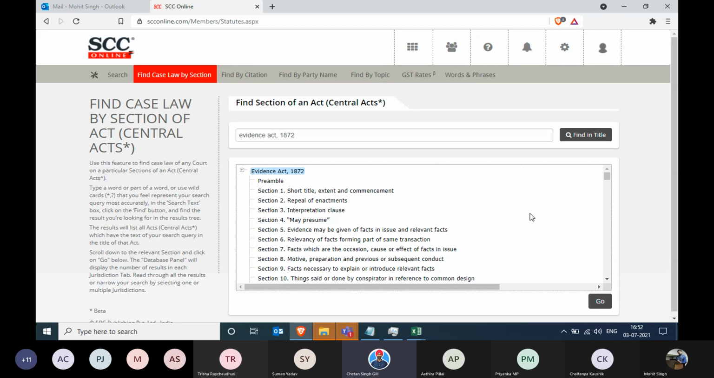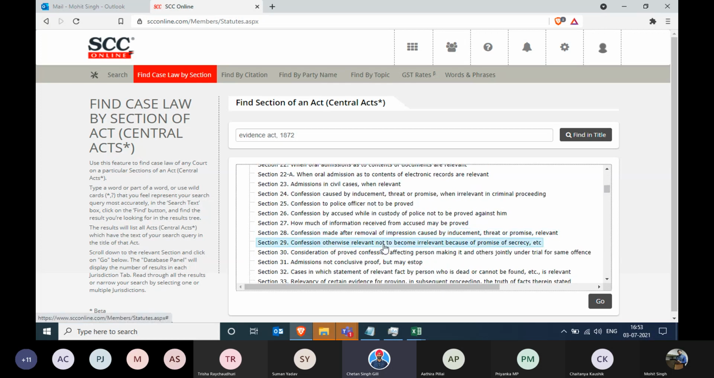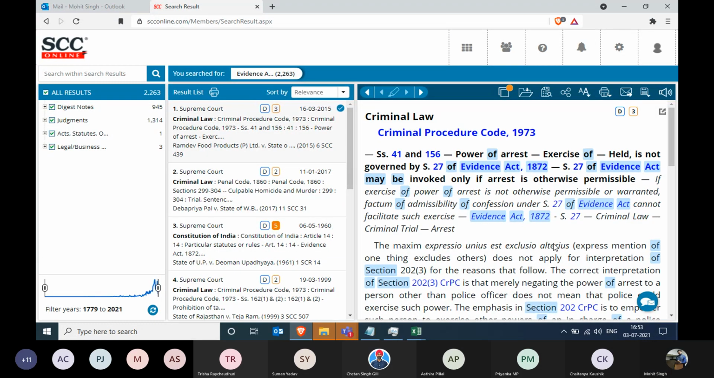Mohit, could you please scroll to 27 or 29? We'll see which one we can use. Let's say 27. Now see this. On Evidence Act Section 27, the judgments are available in front of you right now. But now let's come back to our original search, that is words and phrases. Oh, sorry, the word search.